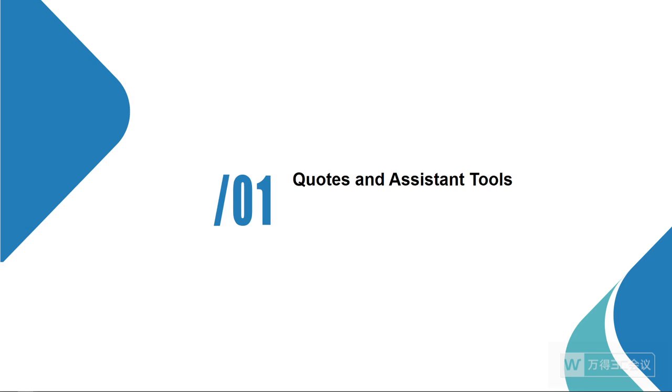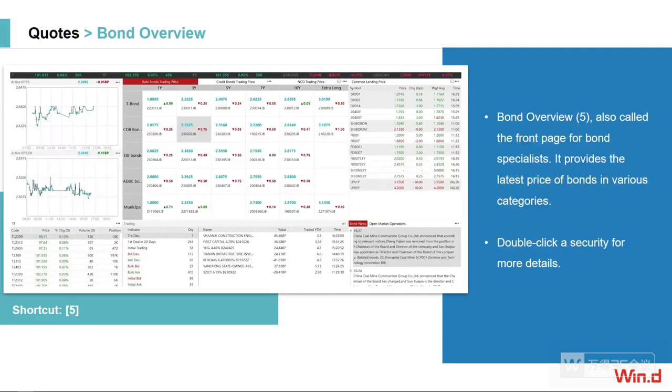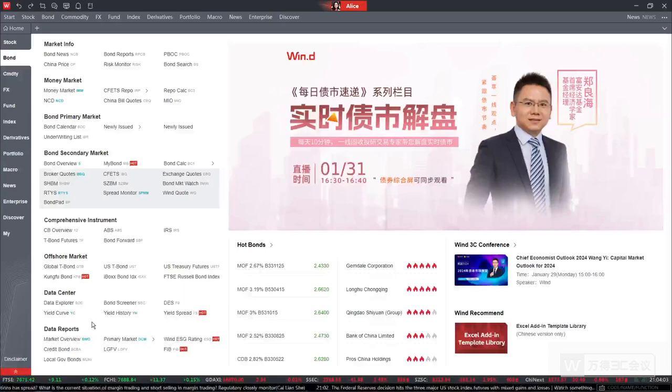Okay, let us start with our first part, quotes and assistant tools. First of all, during the trading period, how to reach the latest bond market price is the key point. So in our terminal, the bond overview is the front page for the bond specialist. And we will not only get the bond price change, but also we can monitor the interest anchor, like the T-bond, the CDB bond, and so on. So now we can just enter the bond overview to find the information as we want. The shortcut is number 5. So right now, we can go to our terminal to take a look.